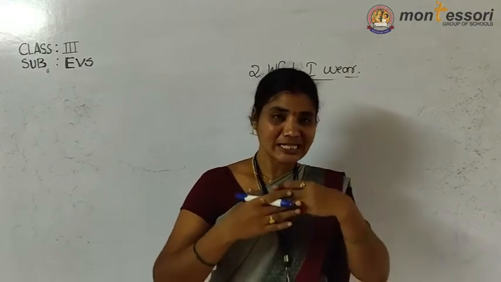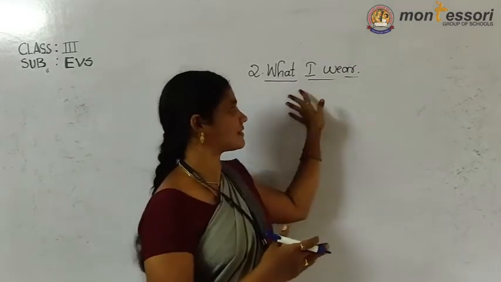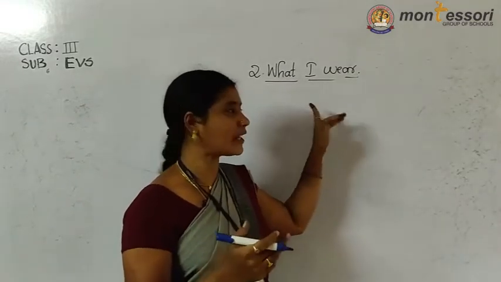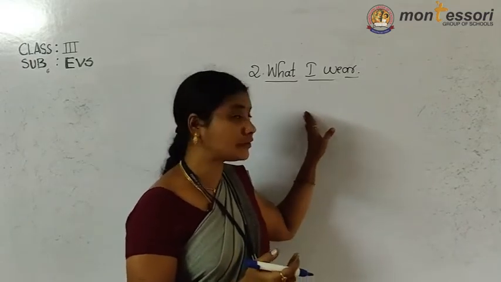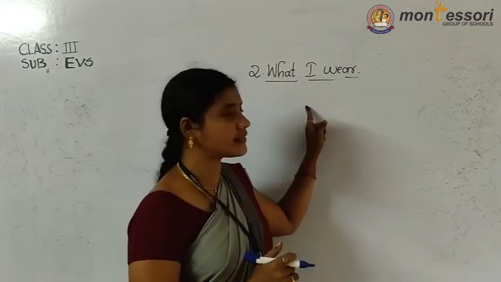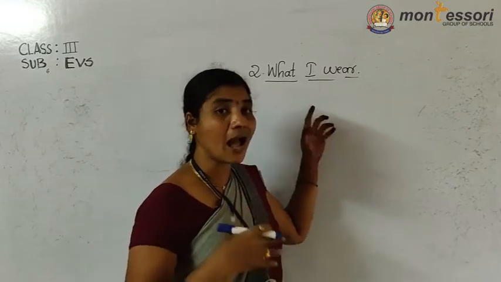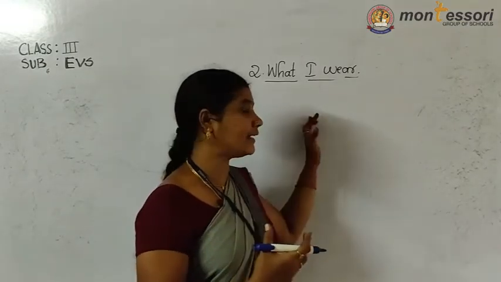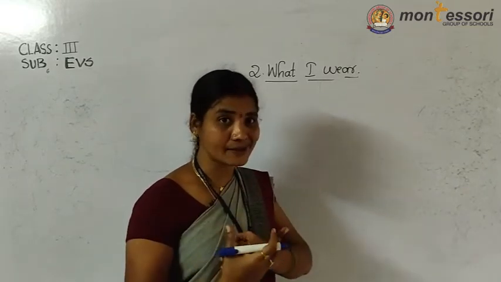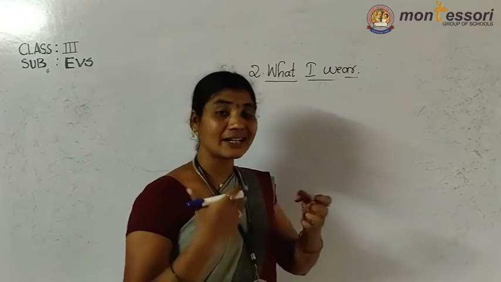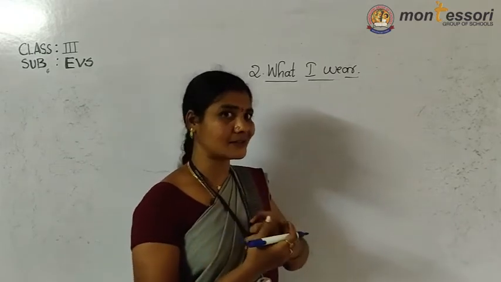Okay, so successfully we completed the lesson What I Wear. About clothes we discussed in this lesson. Correct or not? I told first about the story of the cloth. Next, I said how to make the cloth, and again how to dye the cloth and what are the different kinds of patterns. Then what are the stitched clothes and what are the unstitched clothes.